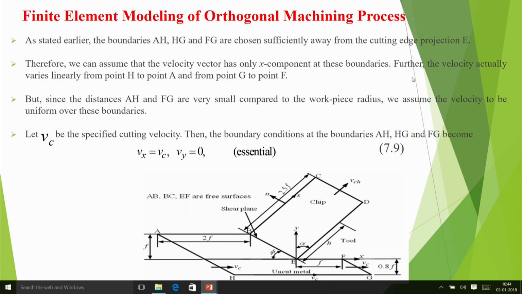Now actually the velocity varies linearly from H to point A, that means from here to here, and from point G to point F. But since the distances are very small, we assume the velocity to be uniform. Okay. Let now VC be the specified cutting velocity, then the boundary conditions become Vx is equal to Vc and Vy is equal to 0.